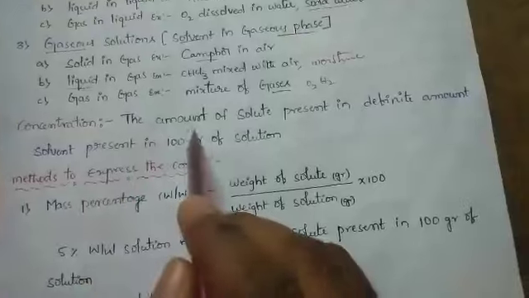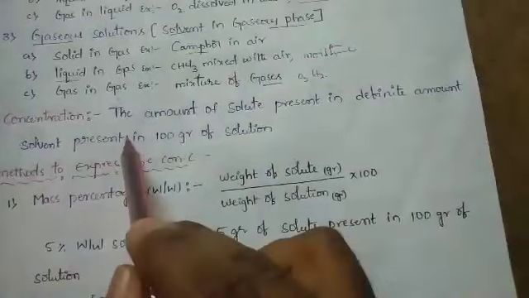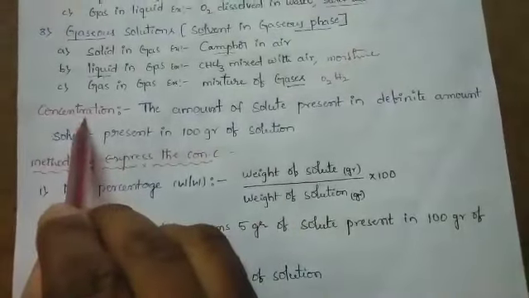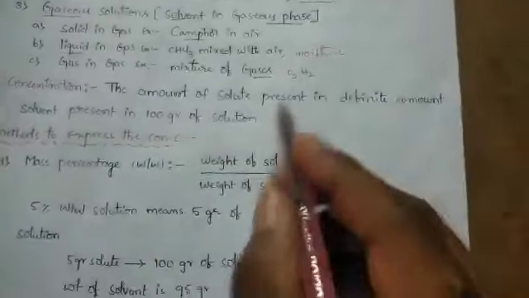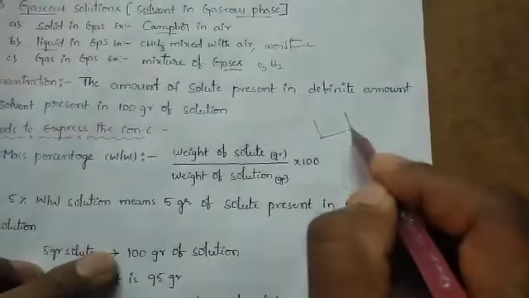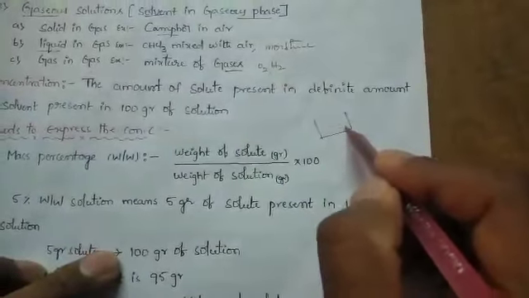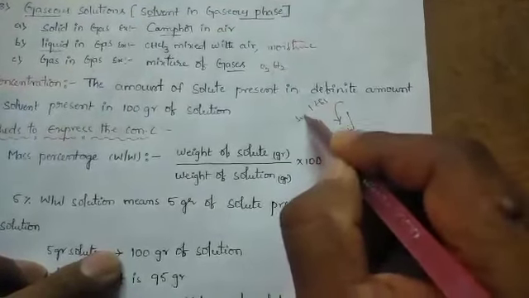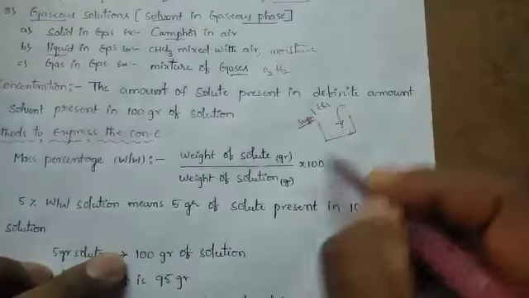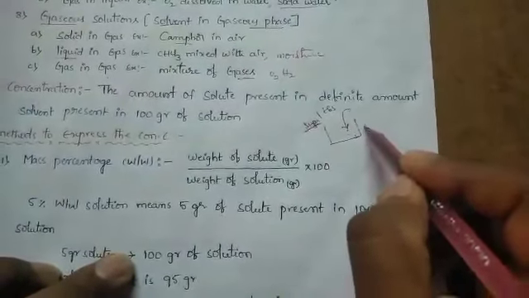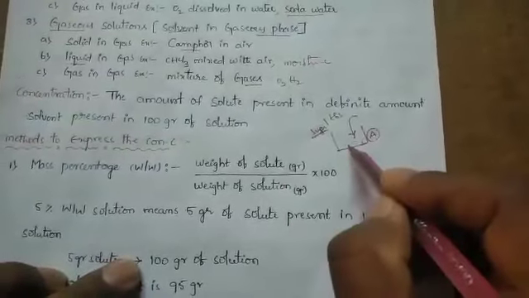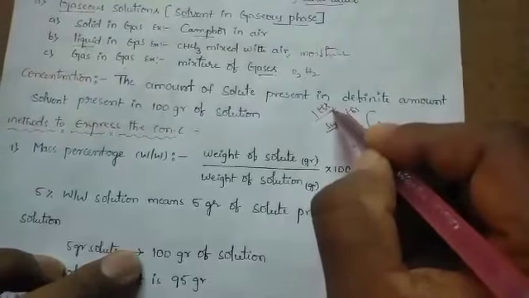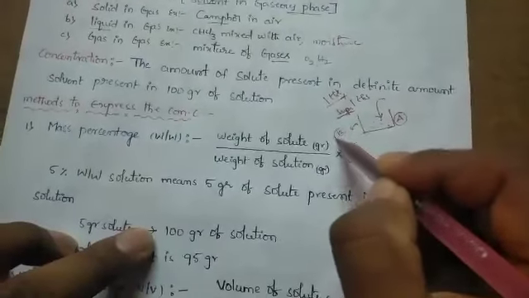Concentration means the amount of solute present in a definite amount of solvent or solution. For example, if you take 1 liter of water and add 1 tablespoon of sugar, we get one solution. Call that solution A. To this, you can add one more tablespoon of sugar, and that is solution B.